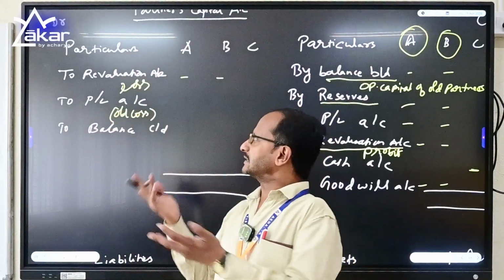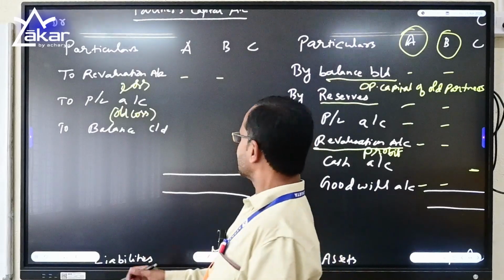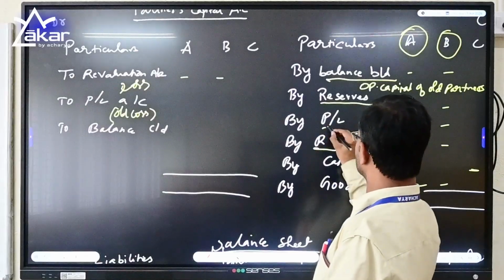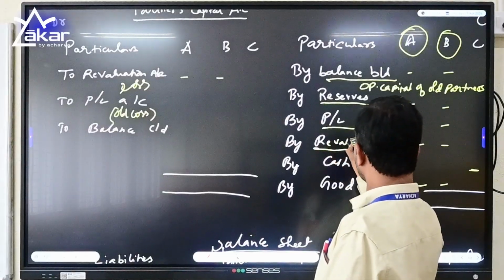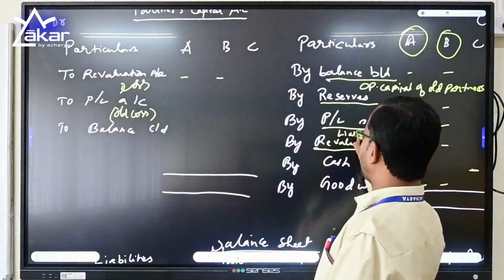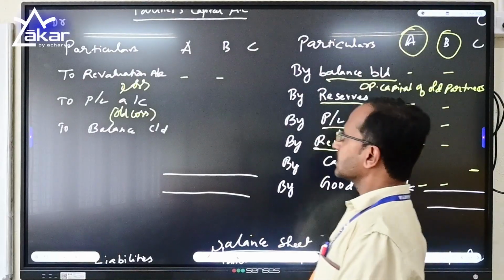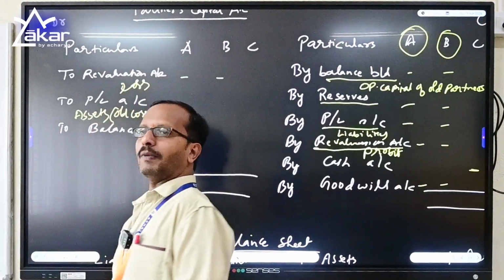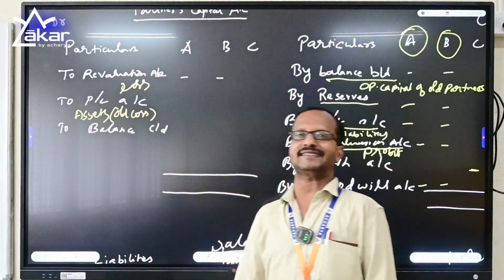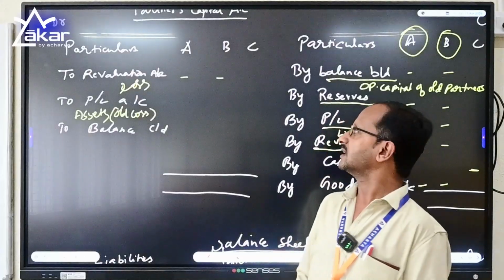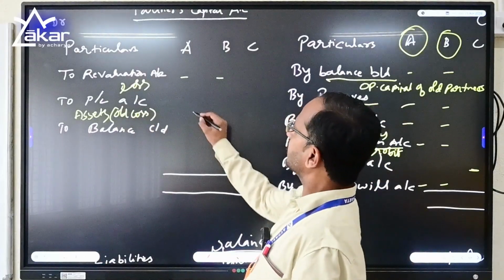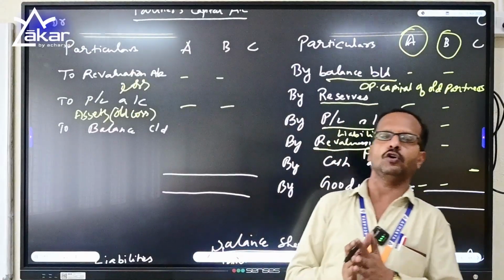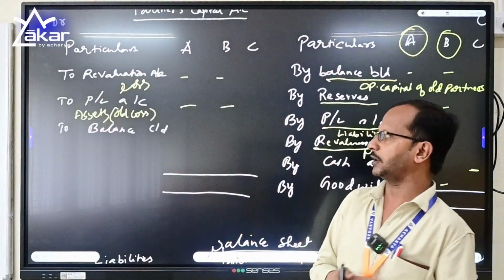How do you identify whether this company is suffering from profit or loss? If that is a profit, it will be coming under the liabilities column of your old balance sheet, and if it is a loss, it will appear on the asset side of the old balance sheet. So if the assets contain any profit and loss account in your old balance sheet, it is treated as a profit and loss account, and it has to be distributed to the old partners in their profit sharing ratios or equal ratio, whatever it may be.